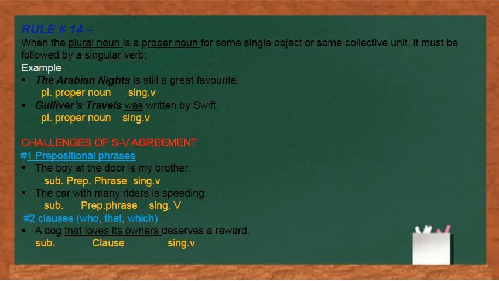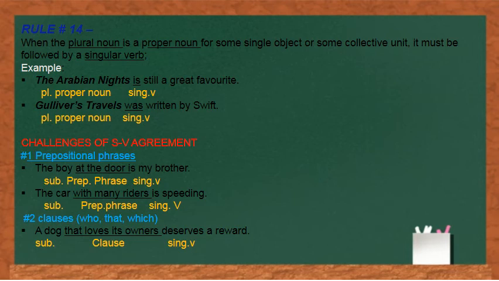Now, next we are going to learn about some of the problems we face while studying or while implementing subject-verb agreement rules. These are problems because they make subject-verb agreement a little tricky and difficult. Let's go ahead and take a look at these problems. Let us not use the word problem. Let us use a positive word for it, challenges. So have a look at the challenges of subject-verb agreement.